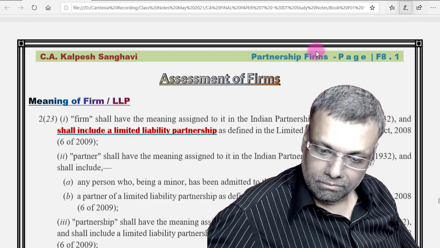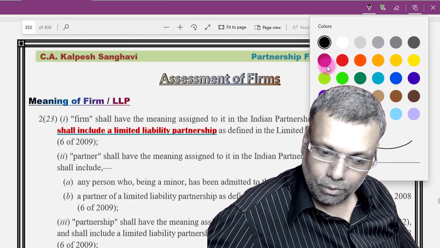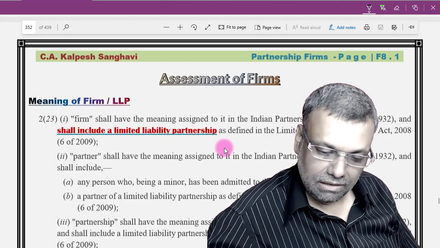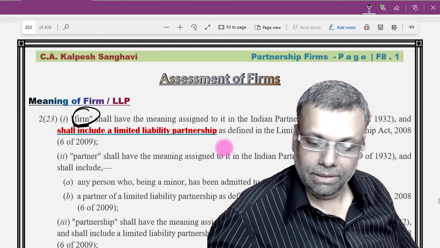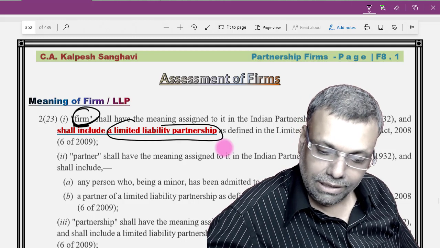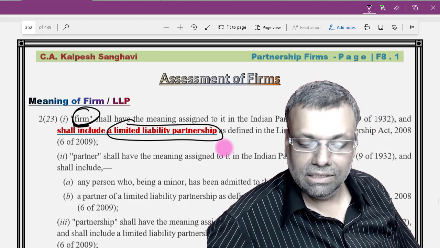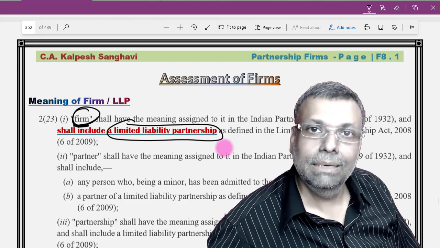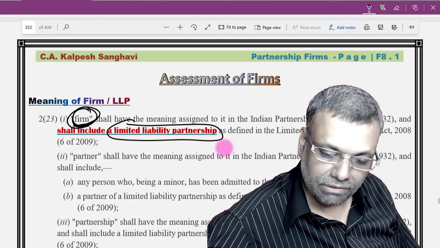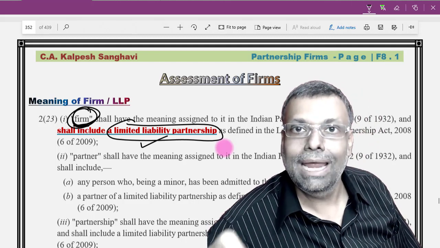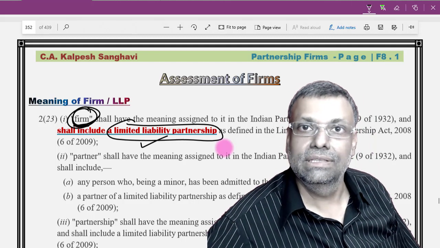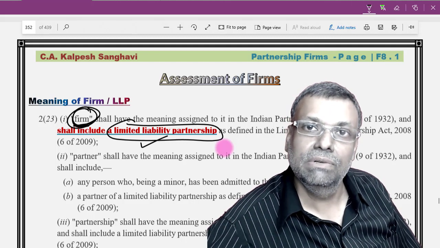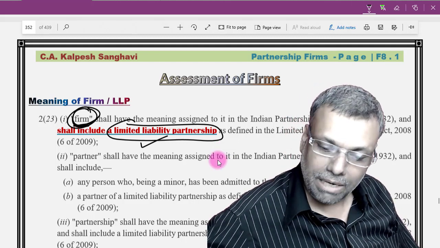Okay, see, for some of the hardcore basic provisions I want to first of all bring to your notice, and that is the partnership firm definition. The partnership firm definition includes the limited liability partnership, and that's the reason I told you that everywhere under the law, wherever we make a reference to the firm, the same reference we make to the LLP, because the definition of the firm includes the LLPs. However, in some of the sections there are differences, but wherever there are specific differences, we will consider them separately. But this is the default understanding.